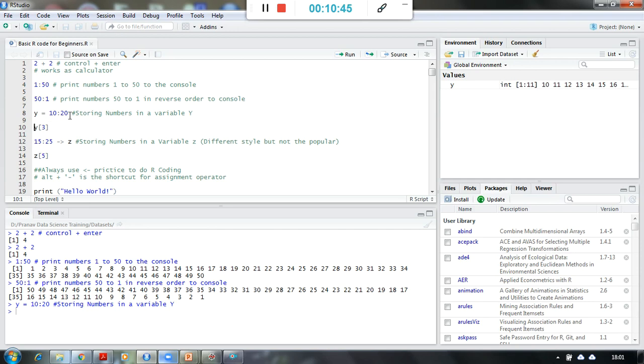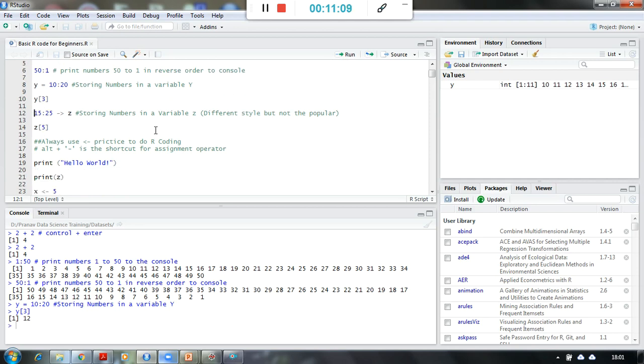Now if I want to access the third element in this series of values, because these values are in sequence, I would say y in square bracket 3, which means that I want the third element stored in y variable, and that is 12.